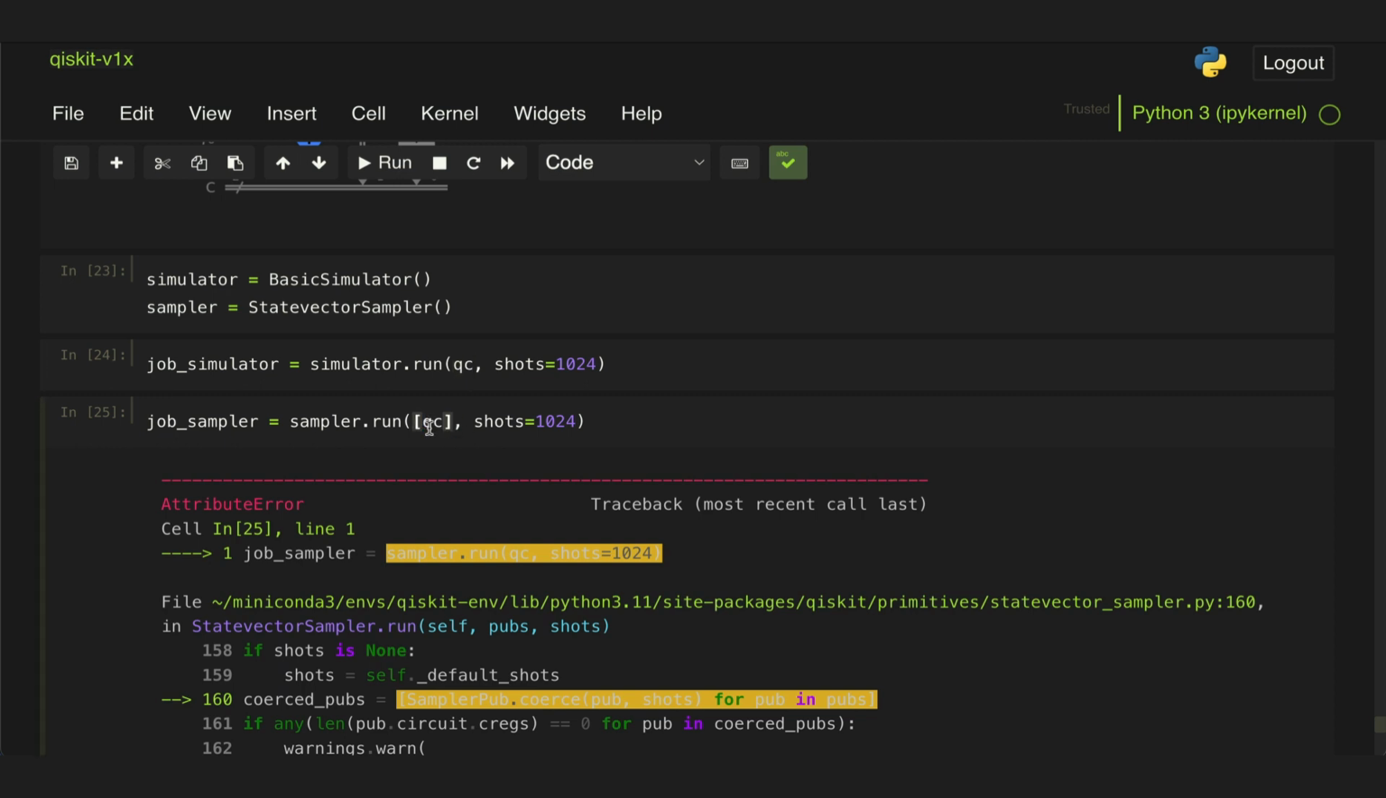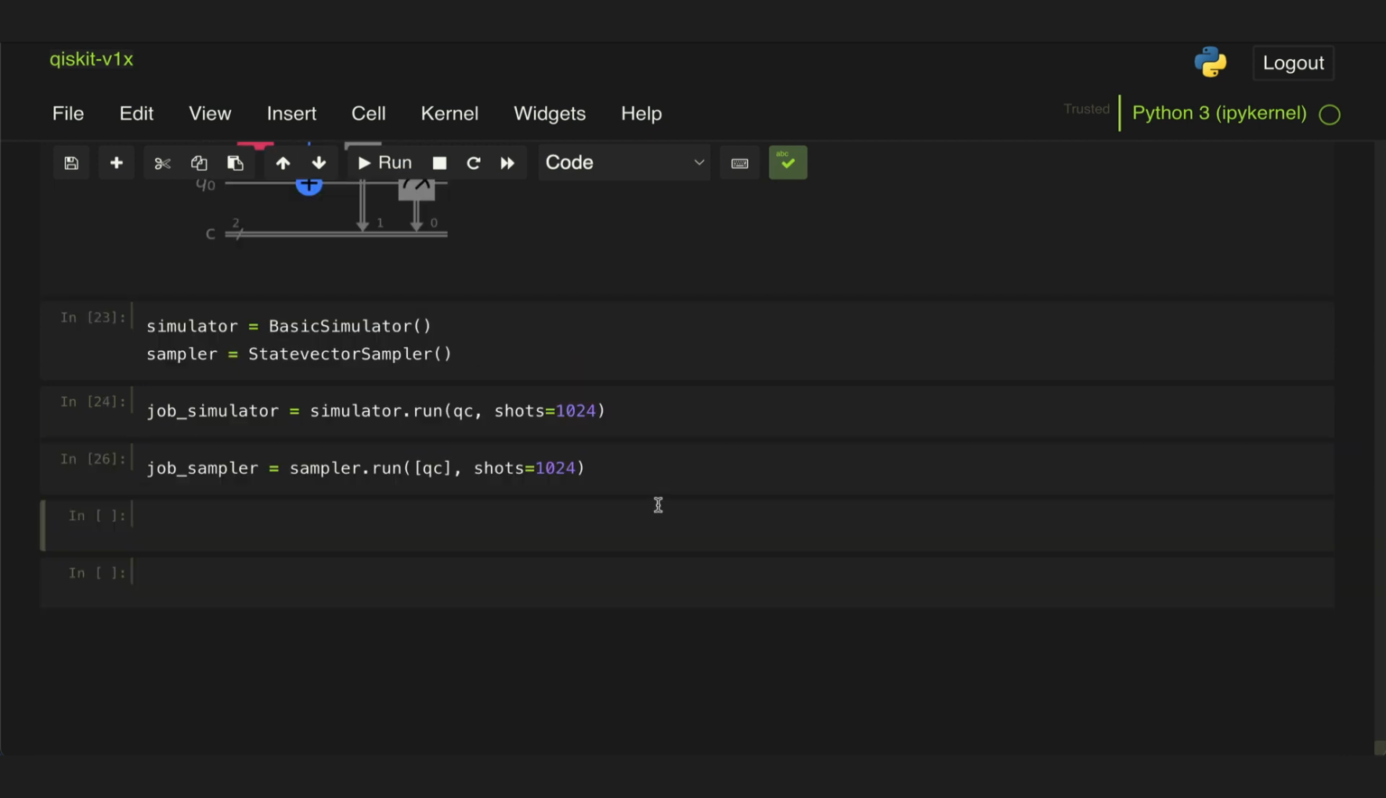Now, as we discussed before, pubs consist of circuits, parameters, and number of shots. Since this circuit has no parameters, and we have specified the number of shots outside of this list, we can pass only the quantum circuit, and this will work okay. We will look at more complex examples in a minute where we actually use the full format for the pubs.